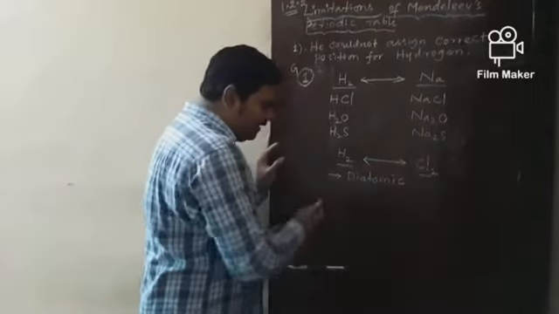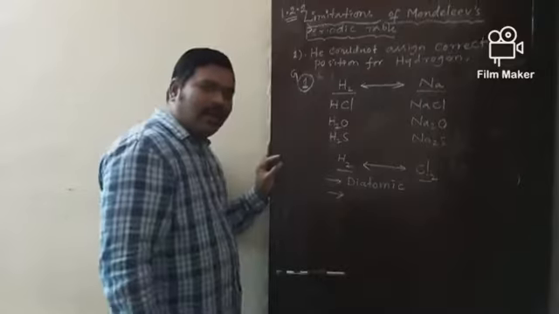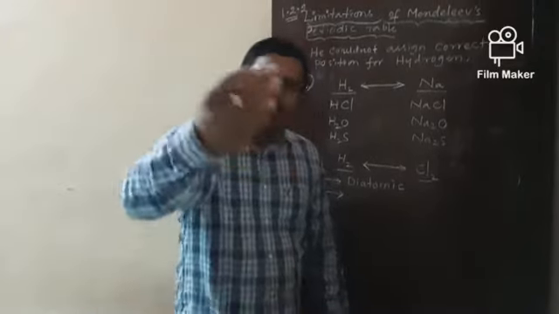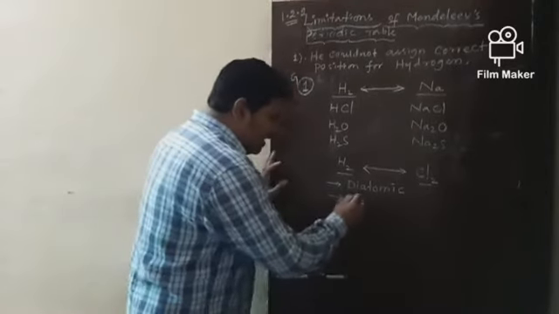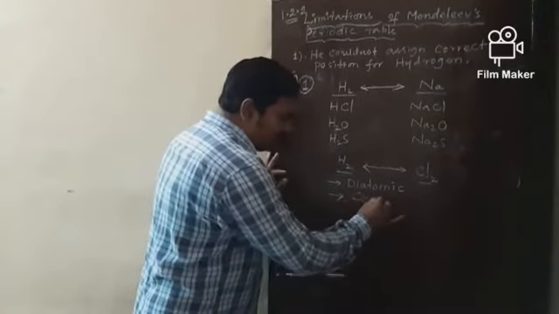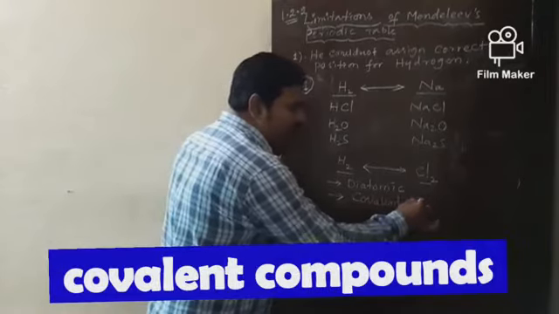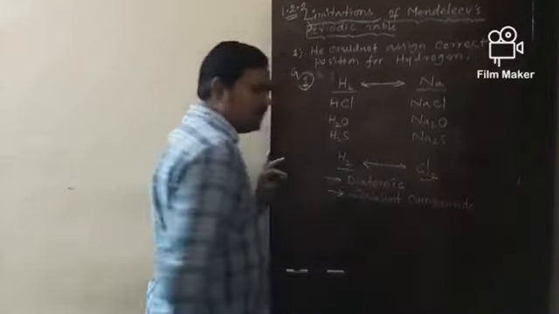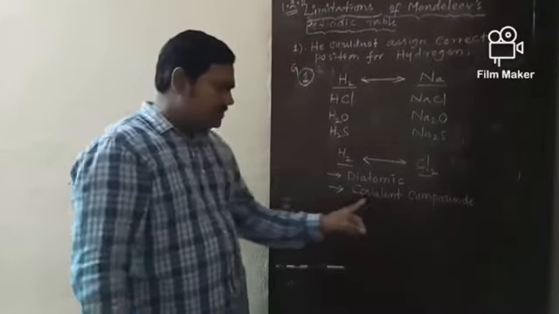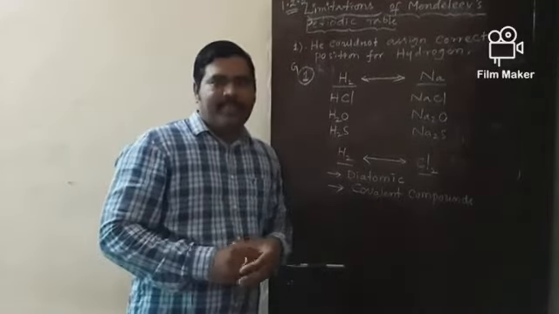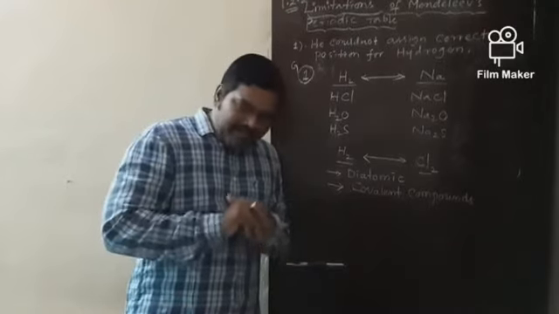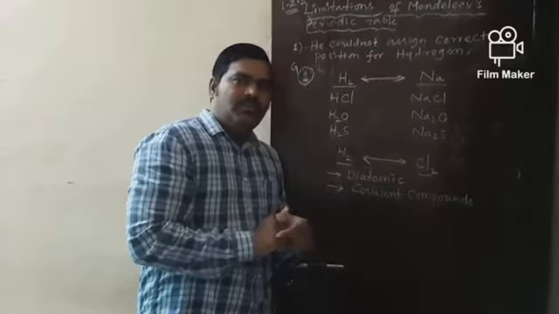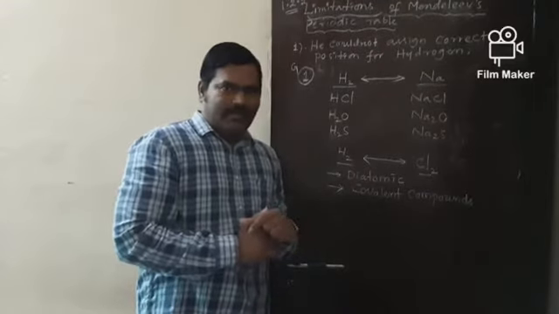Like chlorine, hydrogen is able to form covalent compounds with metals and non-metals. So, this is the second similarity. Because of these two similarities, hydrogen even belongs to group 7, that is chlorine.